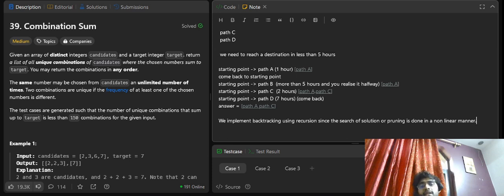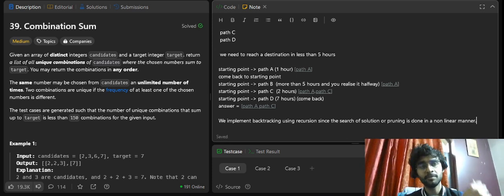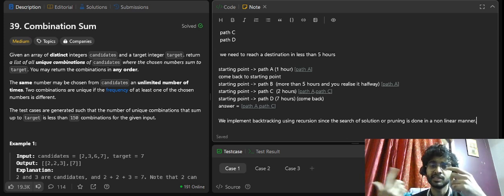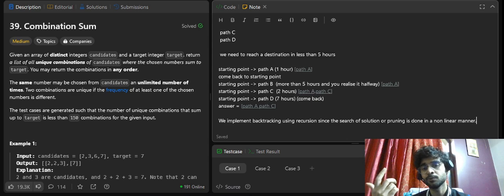Okay, so pruning, or any other solution that we are implementing, is done in a non-linear manner. What do I mean by non-linear manner? I explained: we have a starting point, we explore path A, come back to the starting point, go to path B, then come back again to the starting point and go to path C, and so on and so forth. We are making a huge tree out of it, right?